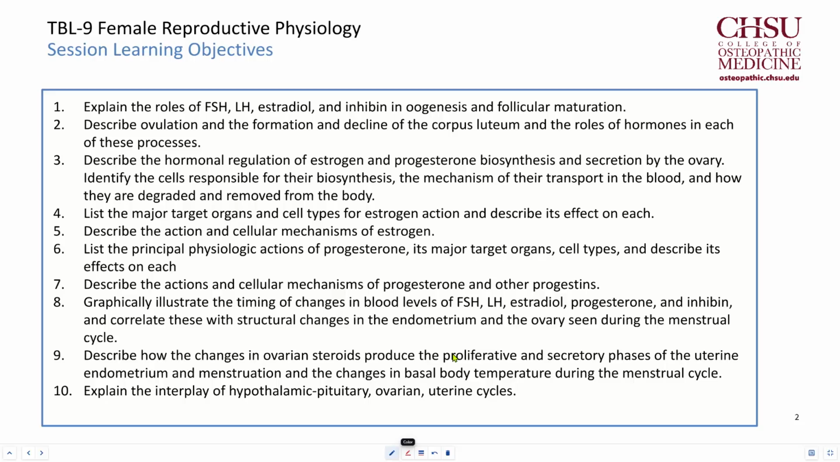We'll illustrate the timing of changes of the blood levels of FSH, LH, estradiol, progesterone, and inhibin, and correlate these structural changes in the endometrium and the ovary seen during the menstrual cycle. We'll describe how the changes in the ovarian steroids produce the proliferative and secretory phases of the uterine endometrium and menstruation and changes in the basal body temperature during the menstrual cycle. We'll also explain the interplay of hypothalamic, pituitary, ovarian, uterine cycles. All right, let's get started.